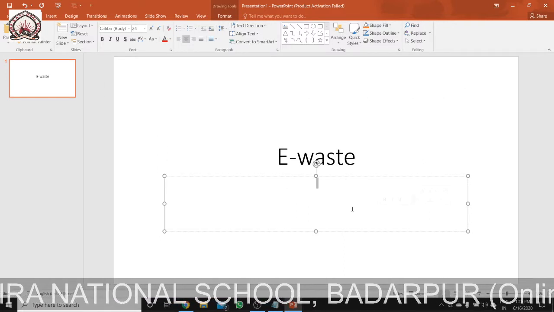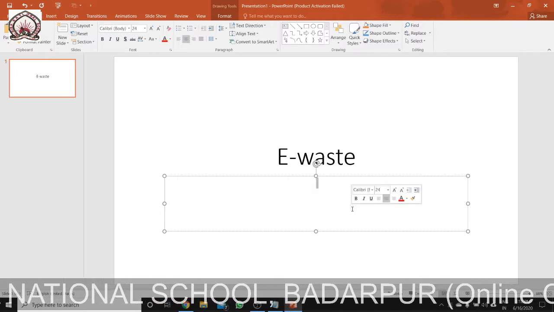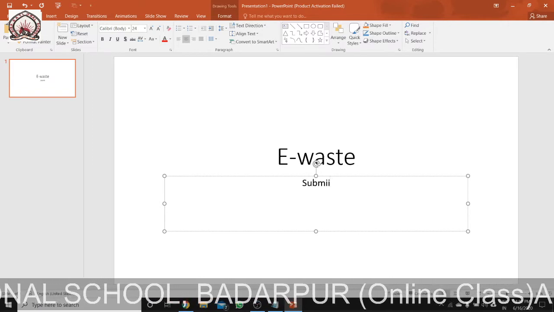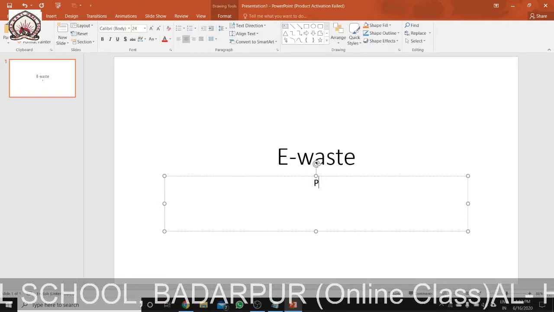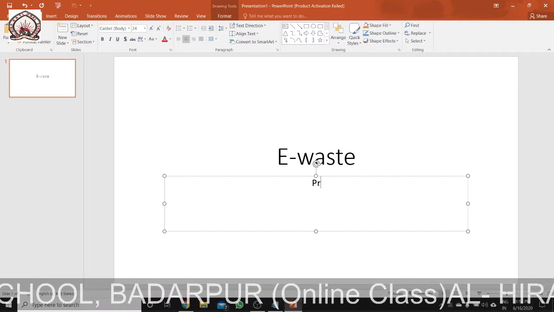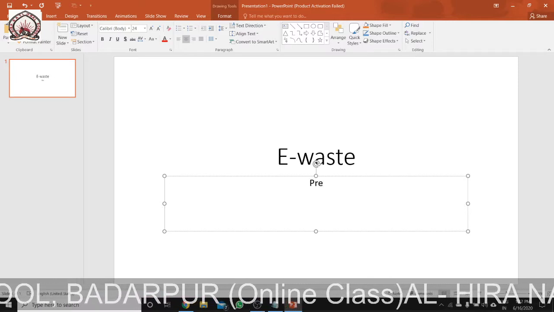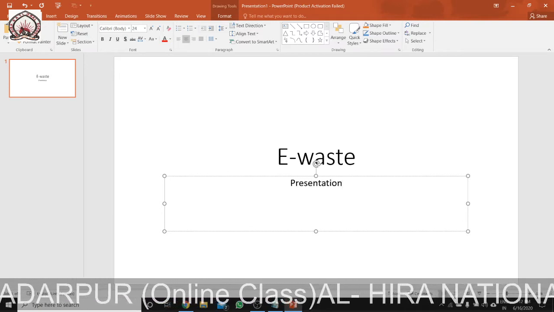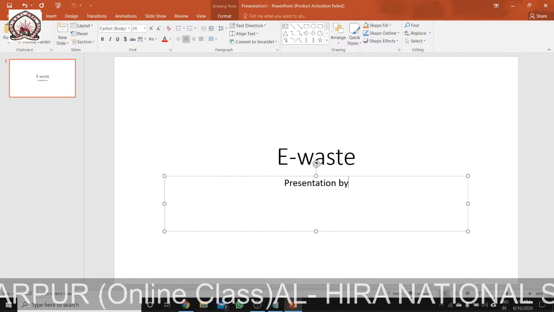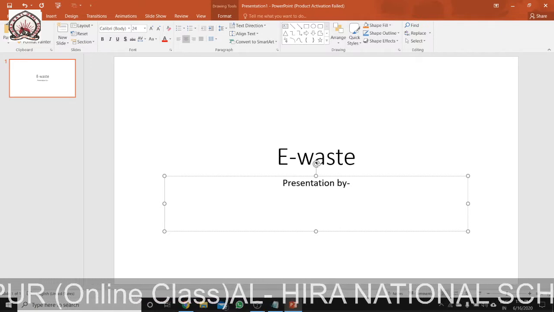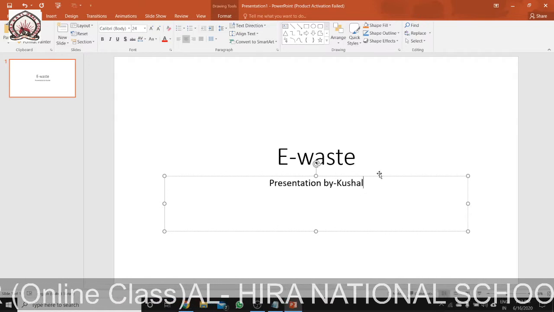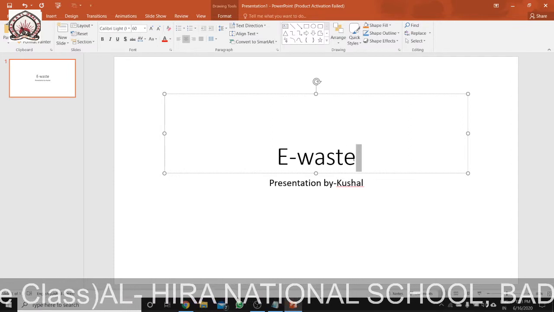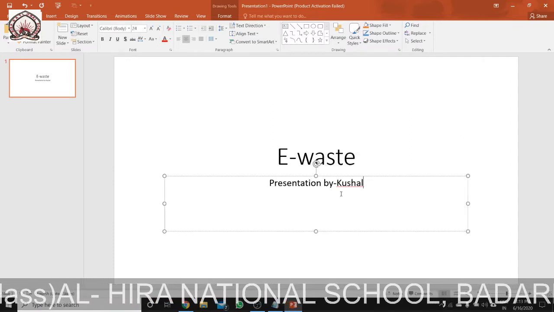In this part I am writing who has done it: presentation by Kushal. This is known as the layout. If you want more layouts, you can add them. Basically there are two layouts here.